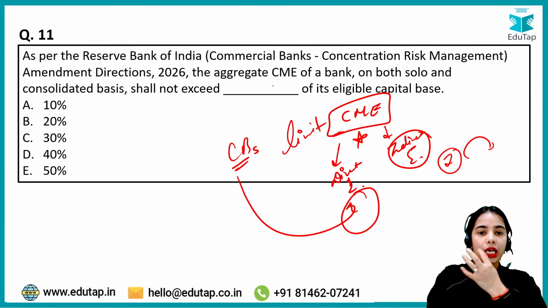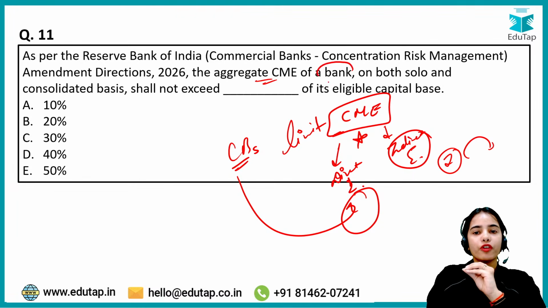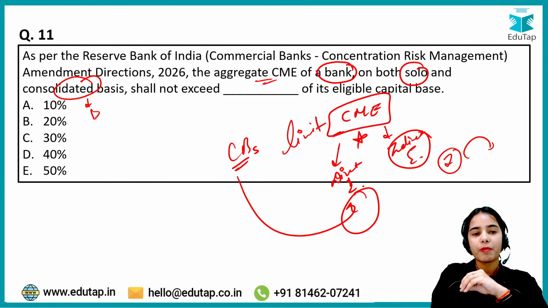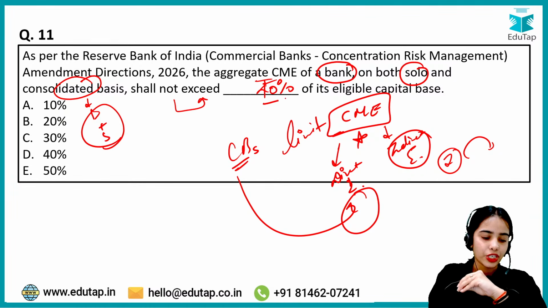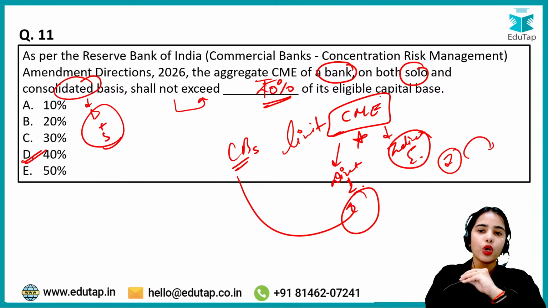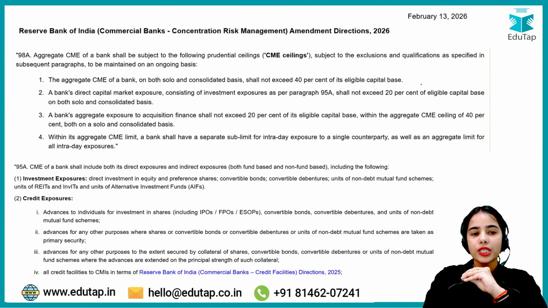So there are limits. The aggregate capital market exposure of a bank on a solo basis as well as on the consolidated basis, that means the bank and their subsidiaries, shall not exceed 40% of its eligible capital base. So this is the idea.